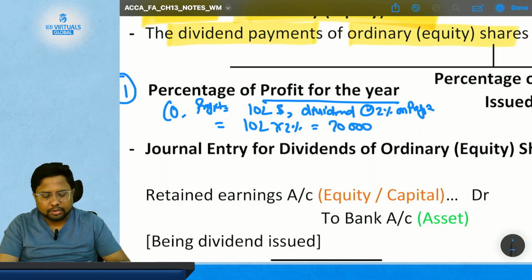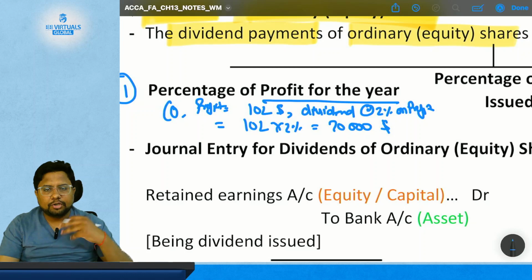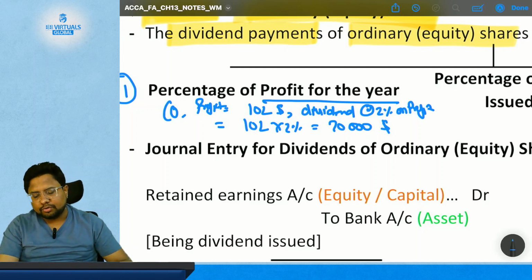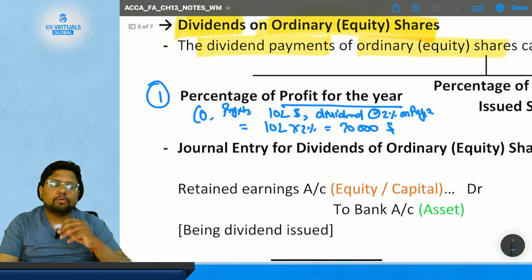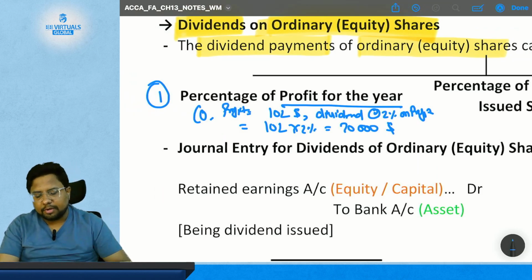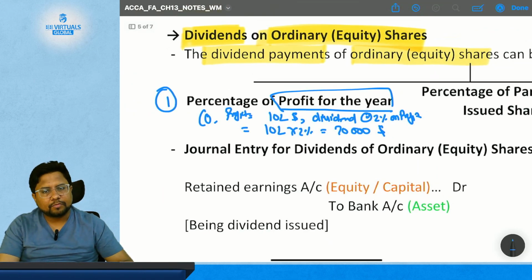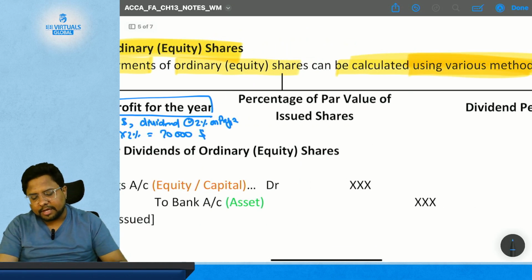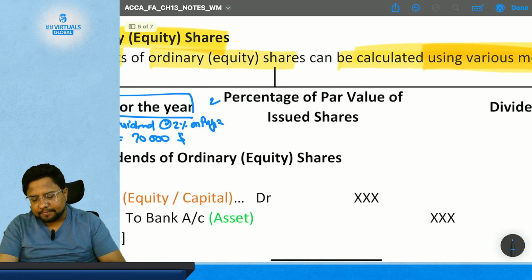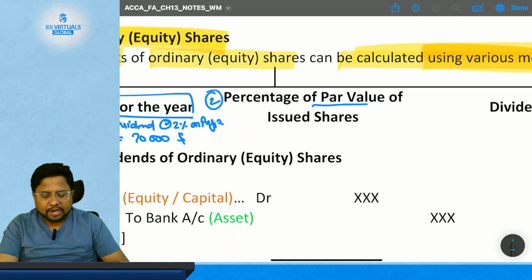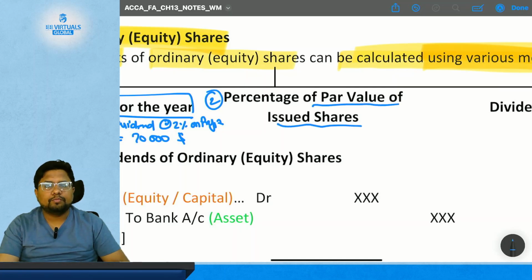So $20,000 is the dividend which is issued to the shareholder. So this is the first method from which you can calculate the dividend payment, that is percentage of the profit for the year. Clear? Then we have the second method, which is percentage of par value of the issued share.